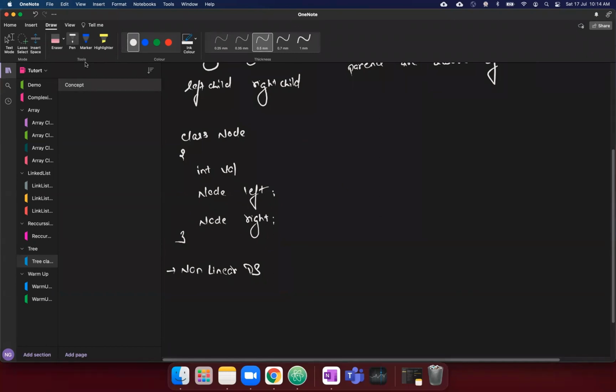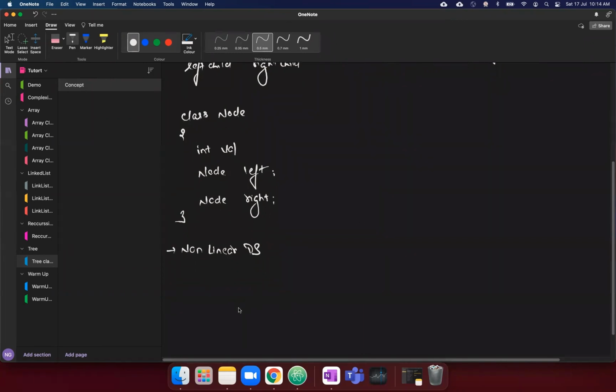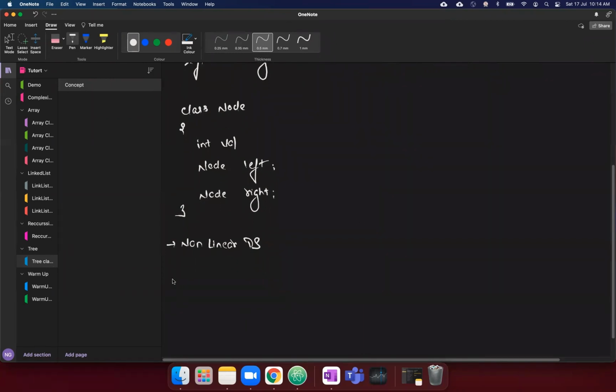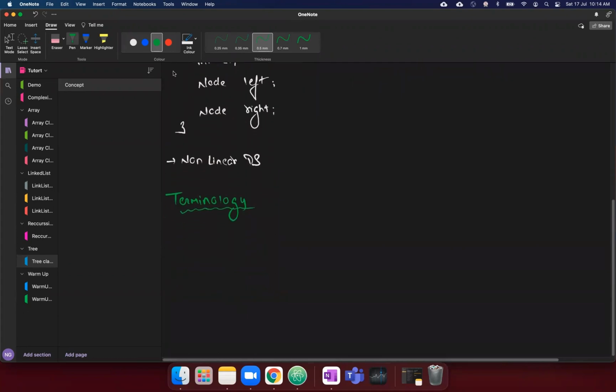Now, next thing, let's talk about the terminology in the tree. There are certain terminologies which we use while talking about the tree. So first let's discuss that, then we will move forward. The first thing is root.